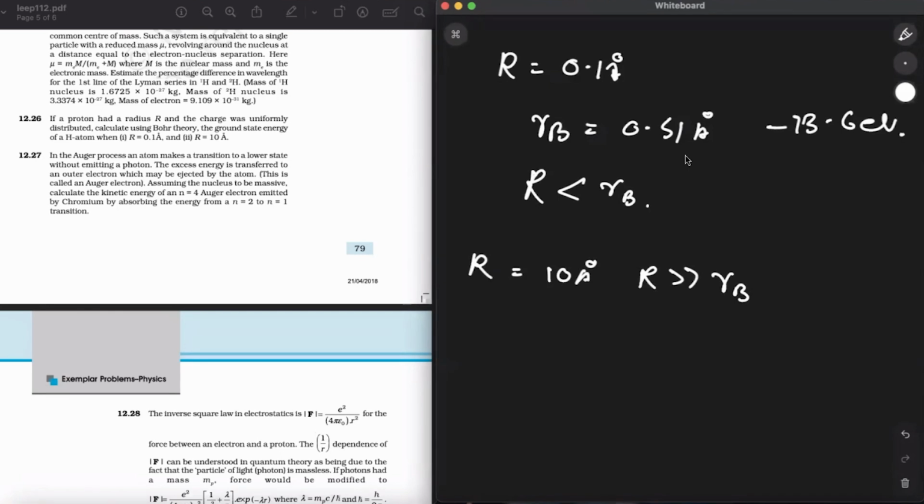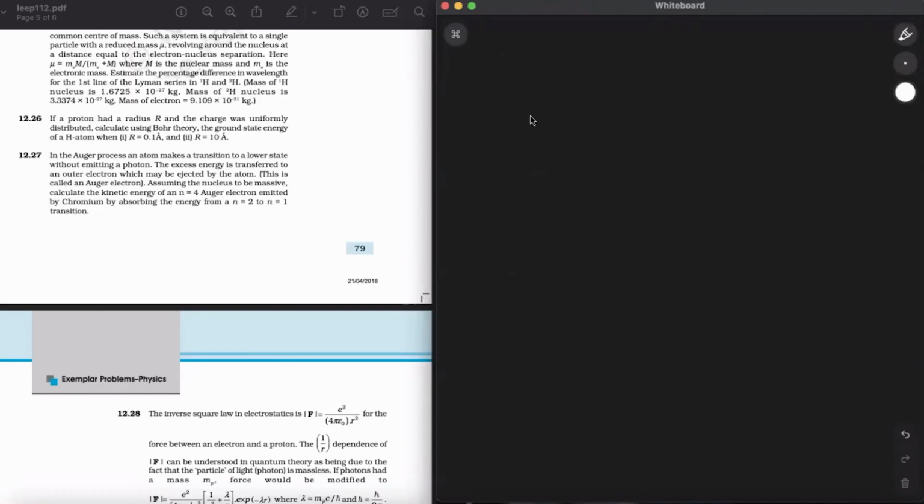40 times smaller, right? So now solving for this. This is also a calculated question. Now if I write r dash b, it will be equal to 4 pi epsilon naught h square upon m e dash square, where we replace e square by e dash square, where e dash is the charge on the sphere of the radius.